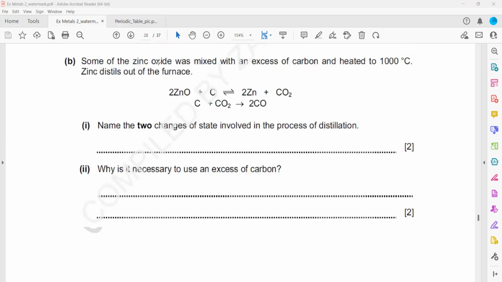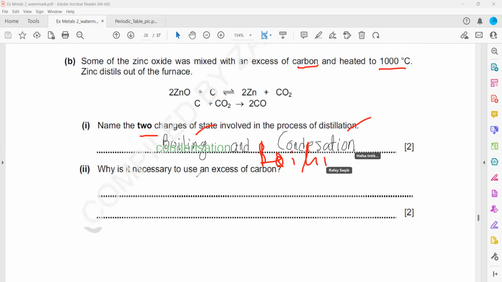Some zinc oxide was mixed with an excess of carbon and heated around 1000 degrees. The zinc distills off. Name the two changes stated in a distillation: boiling and condensation. Why is it necessary to use excess of carbon? Like why we should use more than enough carbon.